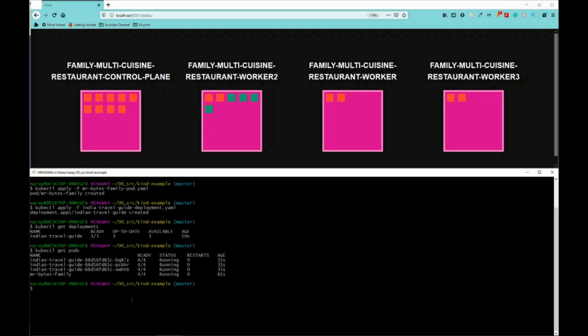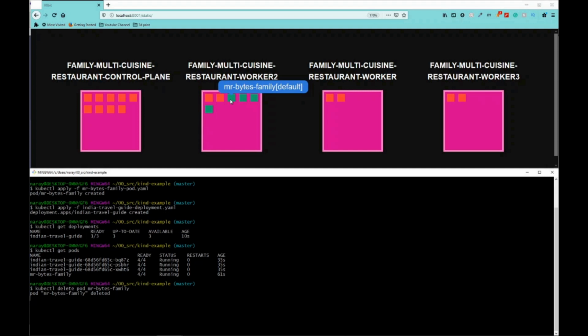So, for example, due to some reason, this pod gets deleted. Pods can be deleted using the command kubectl delete pod, specifying the pod name. Now this pod is getting deleted. Because it's a local cluster, it takes some time, but usually it is a little faster.